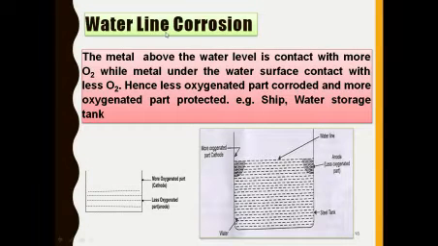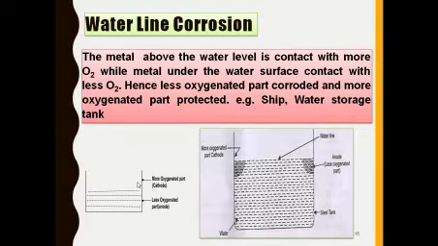The last type of corrosion is waterline corrosion. In waterline corrosion, the metal above the water layer is in contact with more oxygen, while the metal under the water surface is in contact with less oxygen. Hence the less oxygenated part corrodes and the more oxygenated part is protected. An example is a ship's water storage tank.